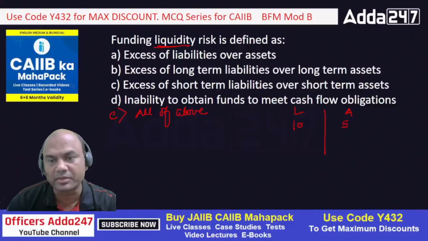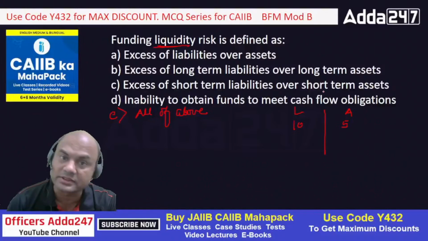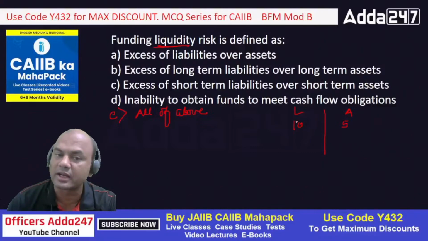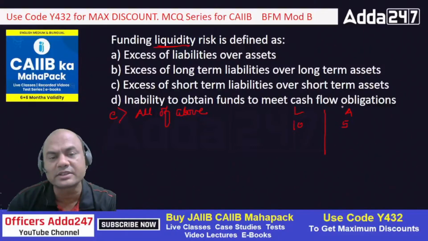Excess of short-term liabilities over short-term assets. Again, this is correct. Why? Because if I'm having short-term assets of 5 and short-term liabilities of 10, then I'll definitely face this liquidity risk. Inability to obtain funds to meet the cash flow. That is a basic thing.